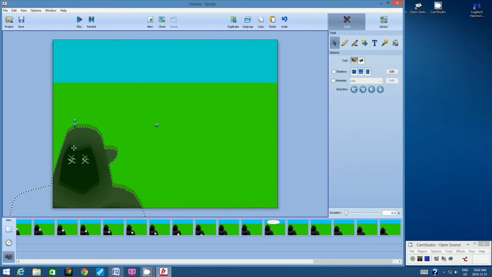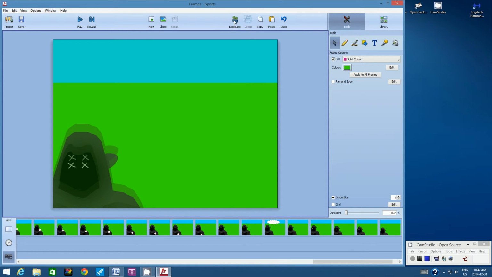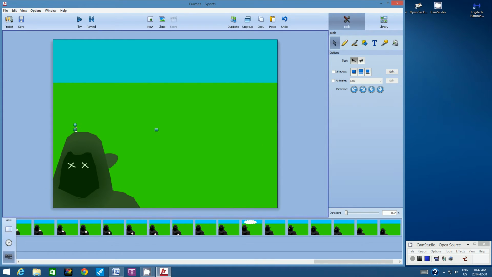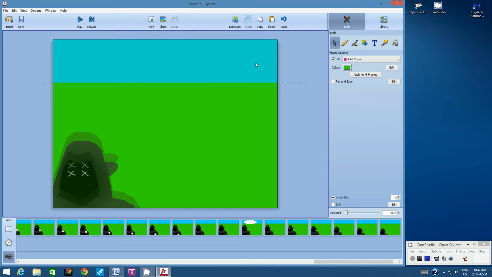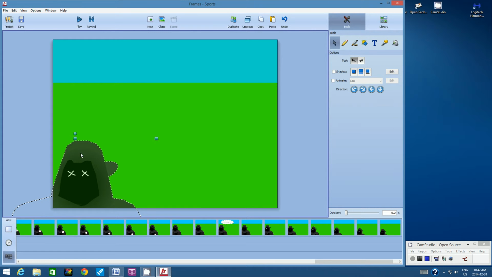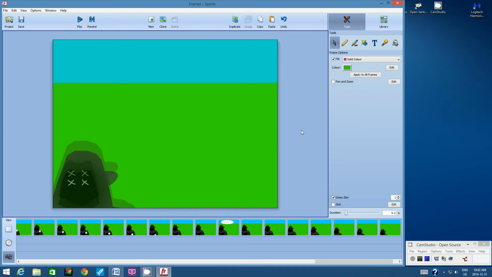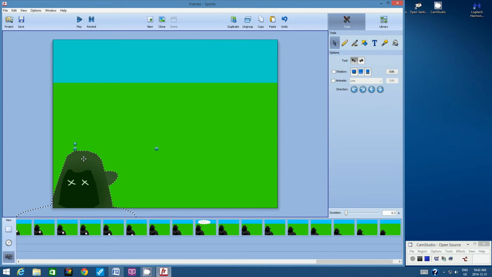Now, you're going to get to a point where you can no longer move him down. So you might want to try using this square control point and seeing if you can push him down even further. Deselect and duplicate. Click on the villain and use this control point here and continue to push him downwards. Hopefully it will still work. Deselect and duplicate, click on the villain, use the control point, push him down, deselect and duplicate, and do the same thing.